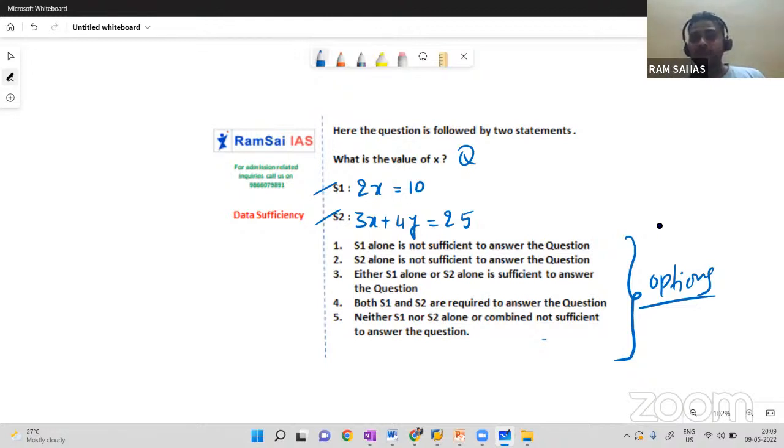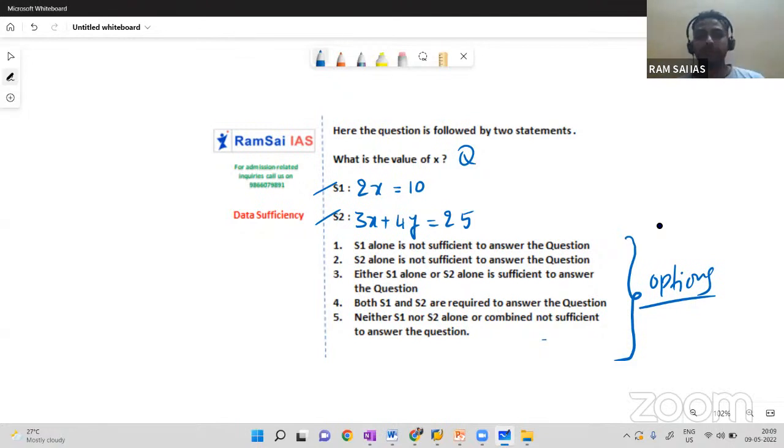Now, based on the options, we have to follow one particular pattern to solve these data sufficiency questions. See, most of the people who are watching now or will be watching after uploading the video, probably maybe from non-engineering background, where people feel mathematics as difficult. But these are not mathematical questions. You have to use your common sense to answer all these, right? So you have to follow a particular pattern to solve data sufficiency question. What is that pattern? I could not show you directly, but just follow whatever I am saying.